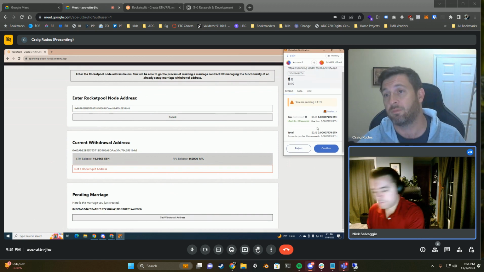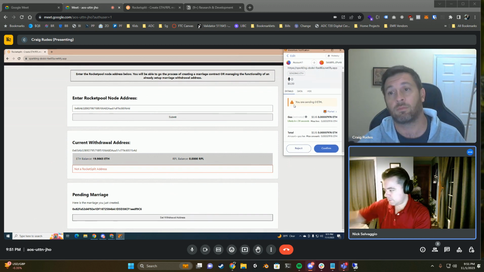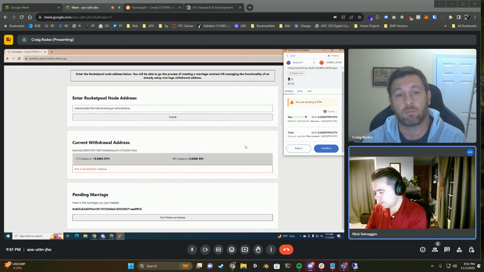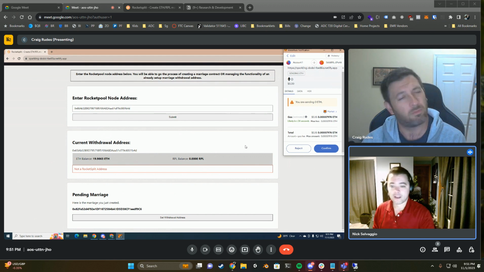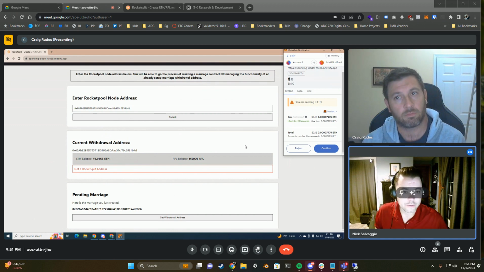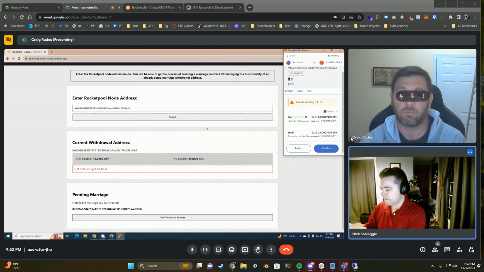Yeah, but before you confirm that, let me just take a look at the code here, and I want to see where we're calling out to right now. I'm pretty sure we're calling right to the node to set the withdrawal address as pending, which you're not going to be able to do from the address that you're at right now. So this transaction should fail. So let me see.